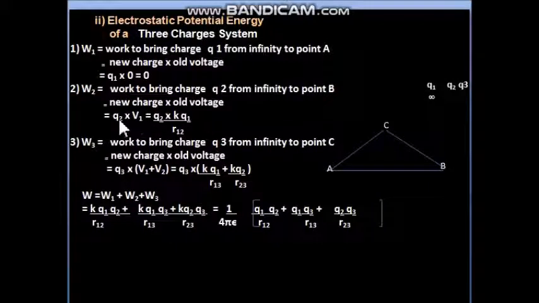Okay, so Q2 into V1 formula. V1 formula is KQ1 upon distance between both. So distance between Q1 and Q2, we will name it R12. So we will write here R12 distance.